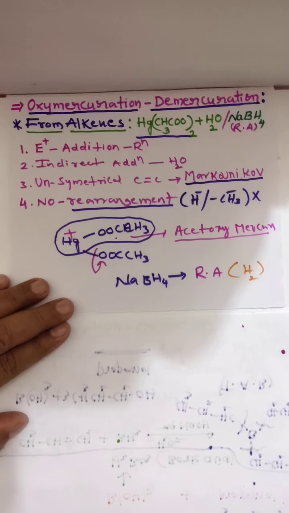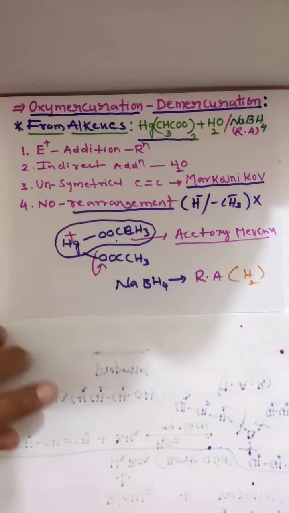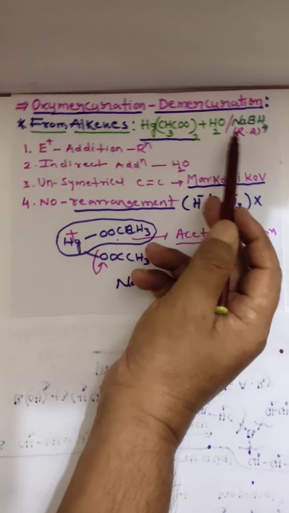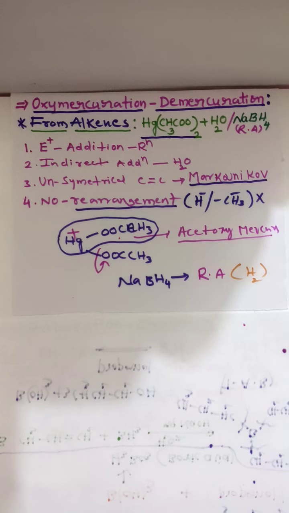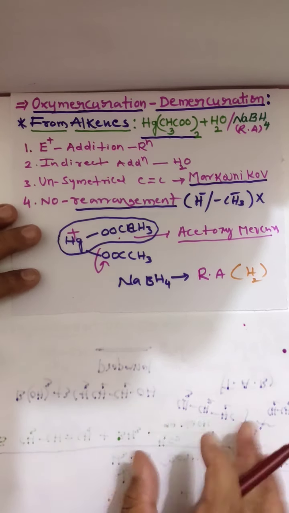Addition of hydrogen or removal of oxygen is called reduction. Means here oxymercuration, demercuration takes place in the presence of mercuric acetate aqueous solution, followed by reduction in the presence of sodium borohydride. Let me take some examples.